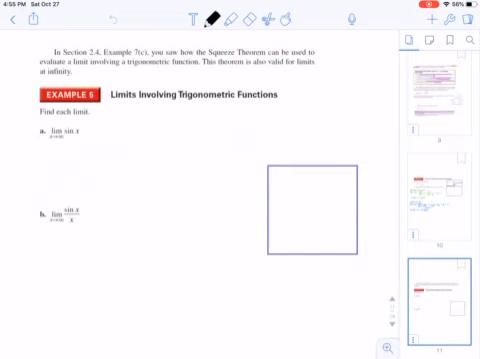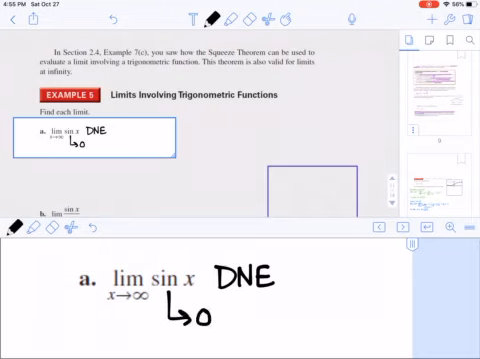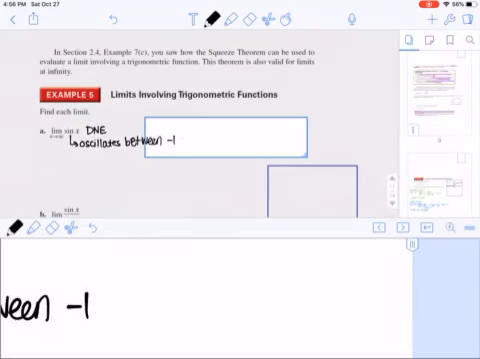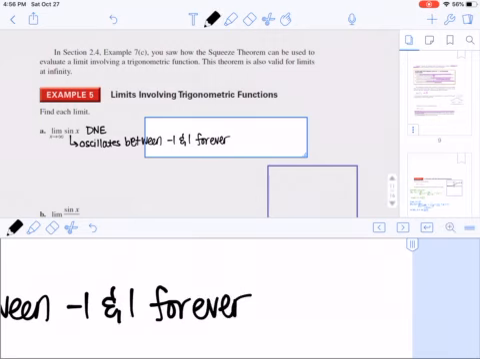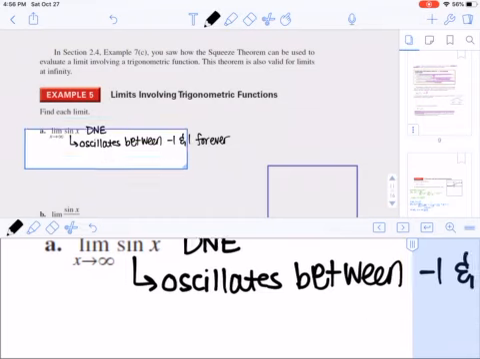I think it's probably no surprise to you that the limit as x goes to infinity of sine x will not exist, right? There is no horizontal asymptote in this graph. Sine x oscillates between -1 and 1 forever, and so it is never going to settle down. It has no horizontal asymptotes, and so I think that makes sense that it doesn't exist.